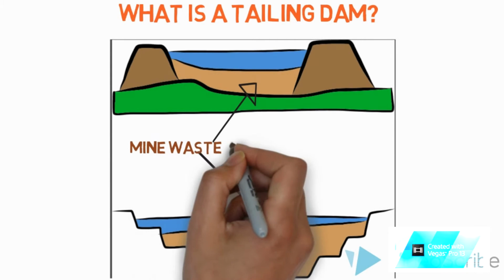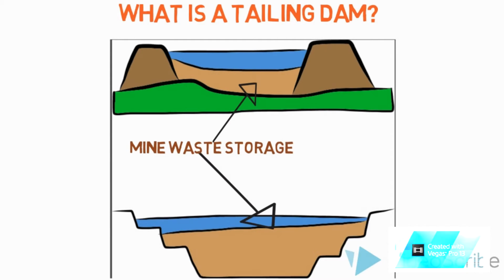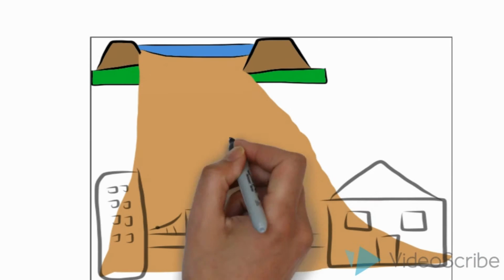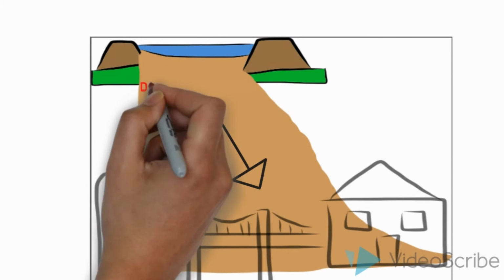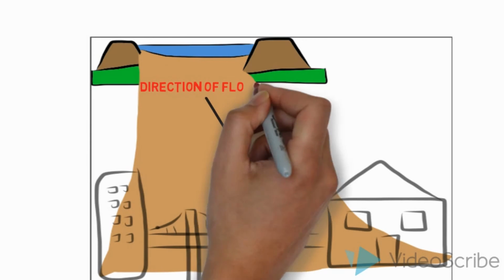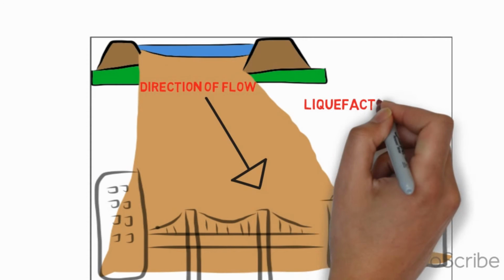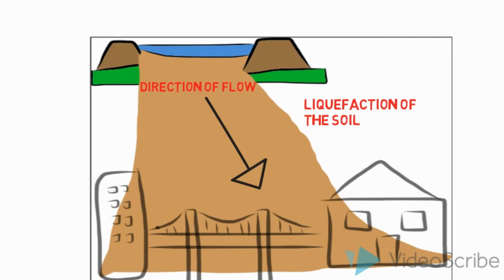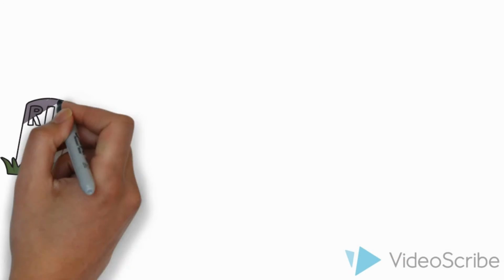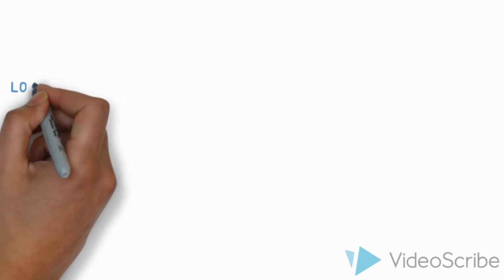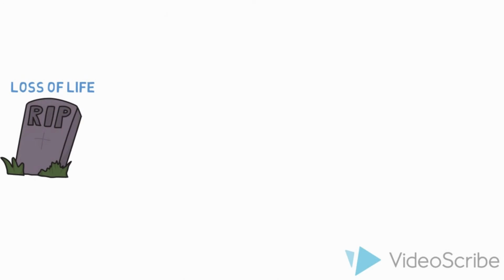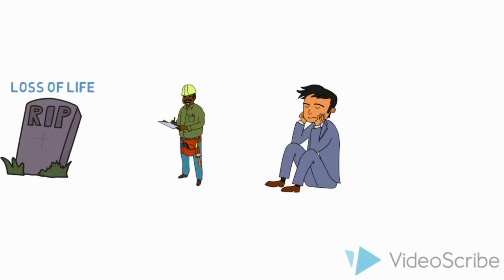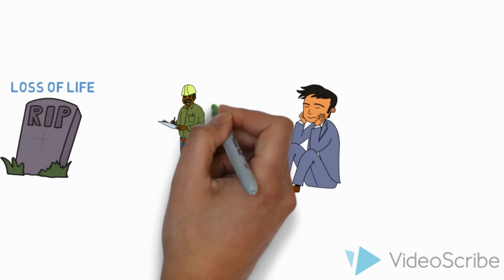A tailing dam is a structure built for the purposes of storing mine waste and water. The direct issue resulting from this is the distance the tailings travel due to the liquefaction of the soil, hitting other structures such as bridges, roads and houses, and damaging them. During an earthquake, a loss of lives and homes will cause trauma within Chile, and demand for the medical services will exceed the capacity. An evacuation plan is essential to buildings and structures.